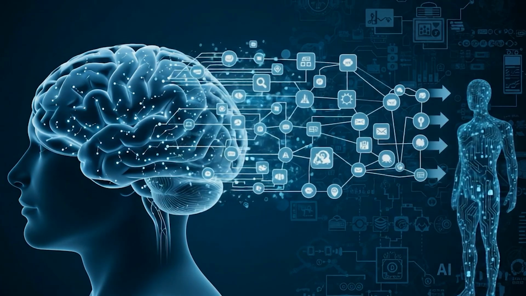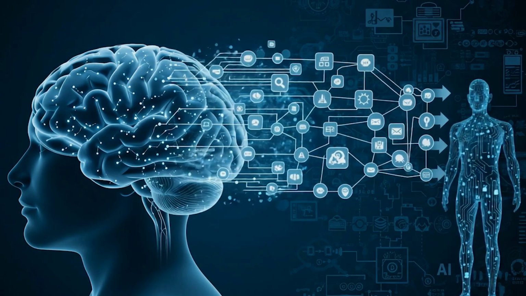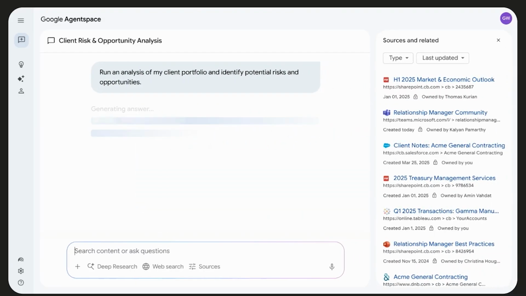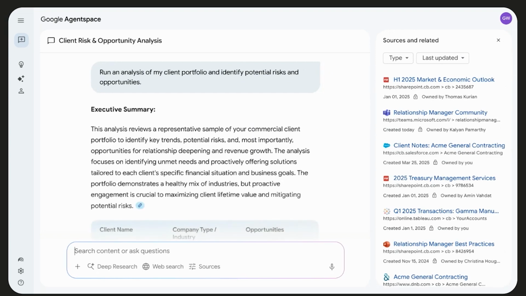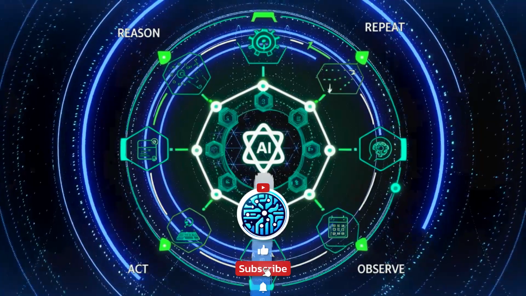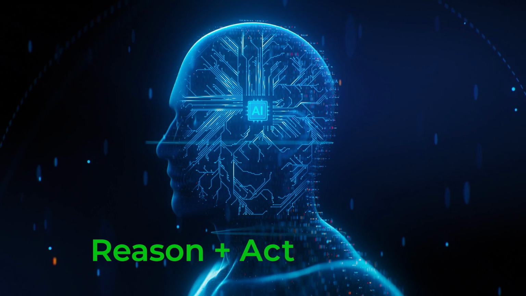To make it simpler, we find that the AI agent must be able to reason. Another feature of this AI agent is that it must be able to do things by making use of these tools. This is perhaps why you'd find that the most common configuration for AI agents is the ReAct framework. After all, as we have hinted at earlier on, all AI agents must reason and act.